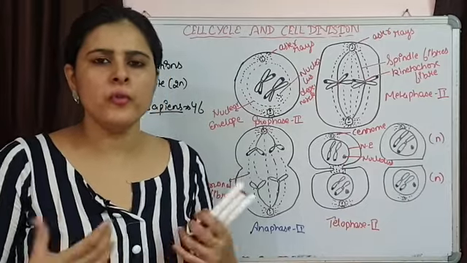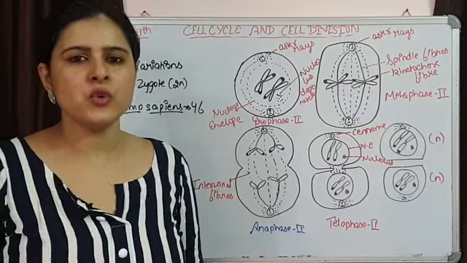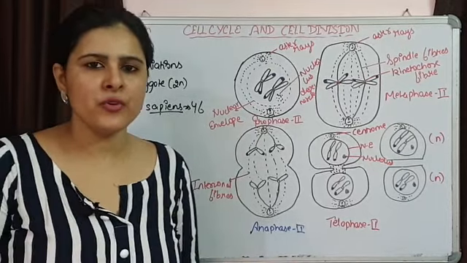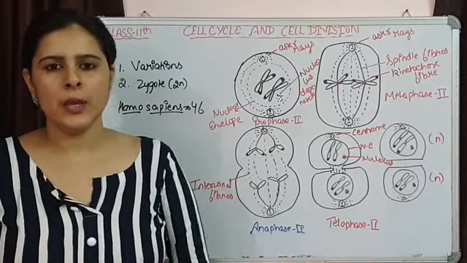It is a source of mutation also. It is an important part of variations for sexual reproduction. In gamete formation, meiosis is involved. So this is how meiosis is important.